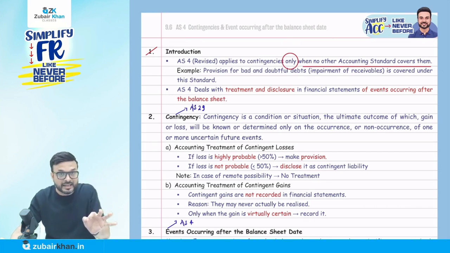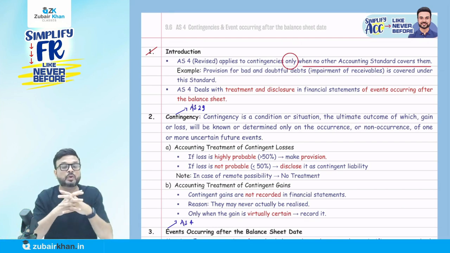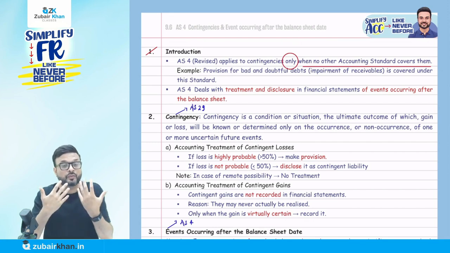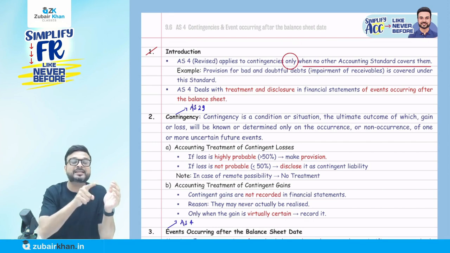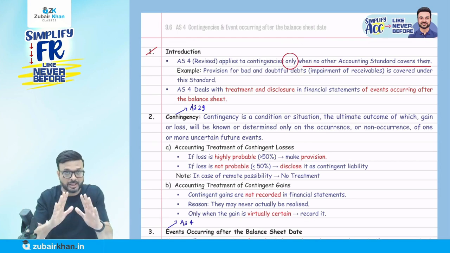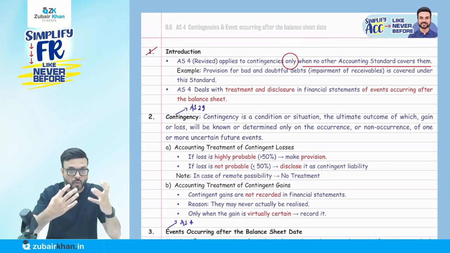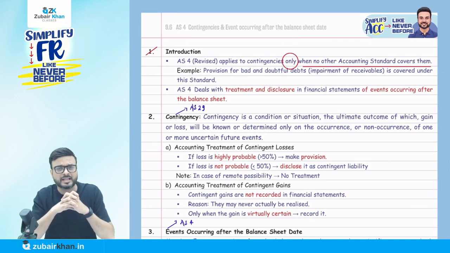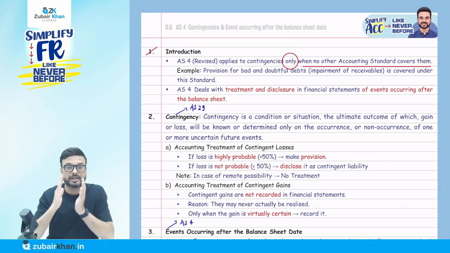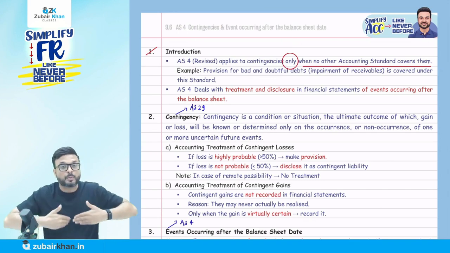If we go into detail, the provision for doubtful debt does not fulfill the criteria to be called a provision. Why? One of the conditions to call something a provision is that there should be a probable outflow of funds in future. We'll discuss it in AS 29, but that is one of the criteria. But when I say provision for doubtful debt, it means I have a doubt that I am not going to recover the amount in future. Is there any probable outflow here?